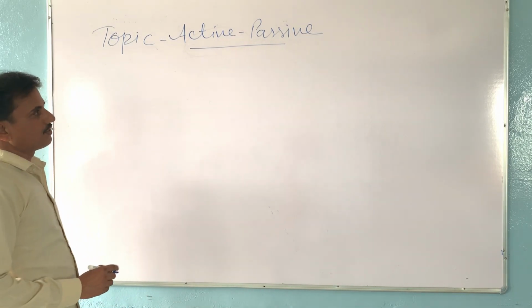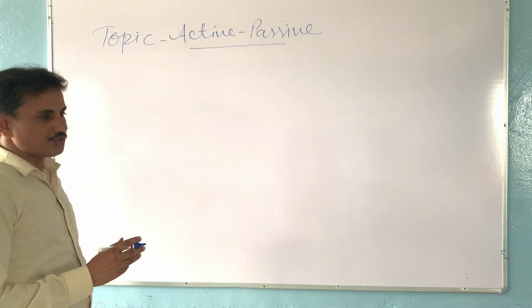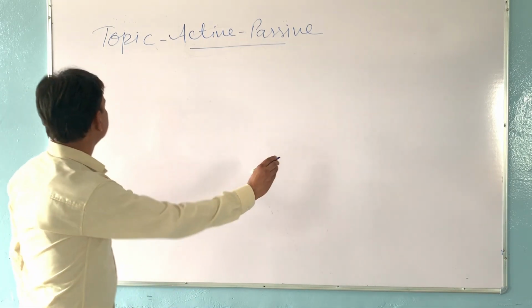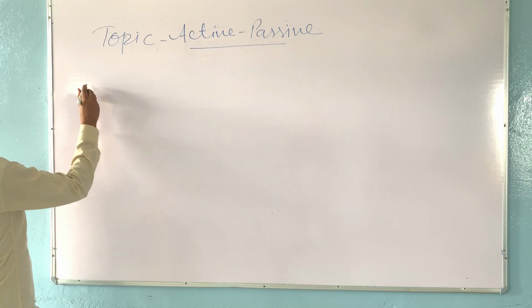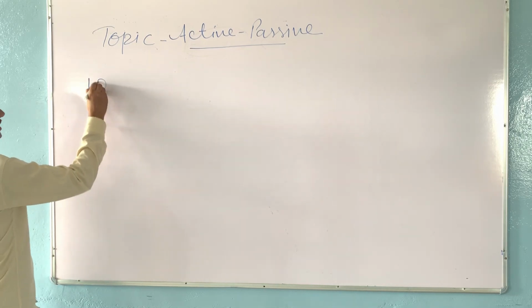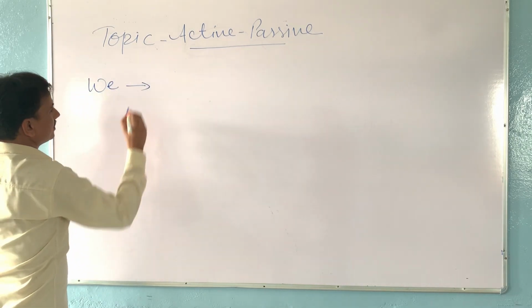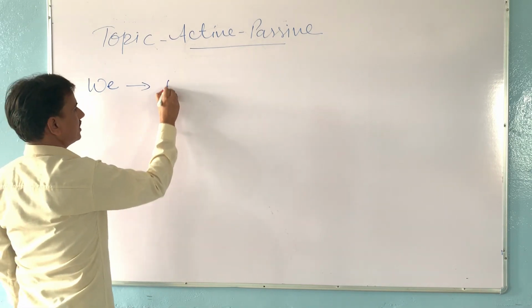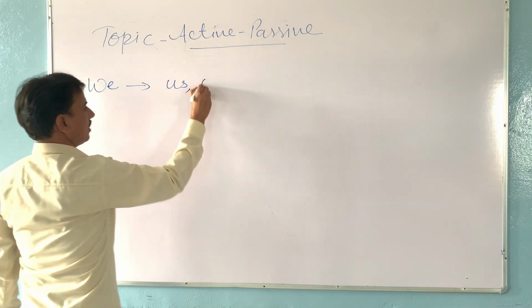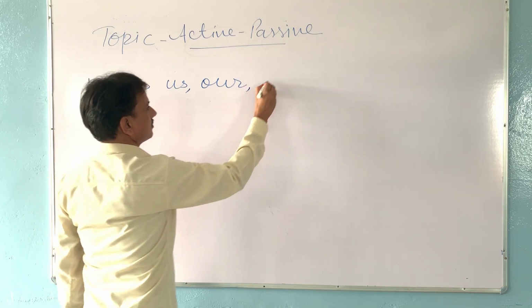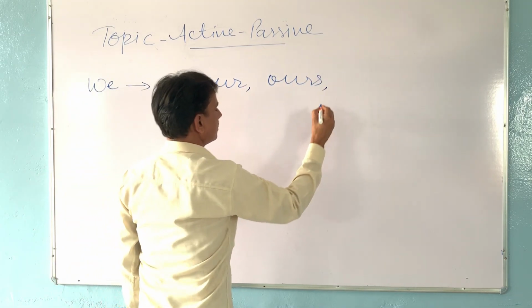There are many words which are changed into passive sentence. For example, we. There are different forms of we: us, our, ours, ourselves.